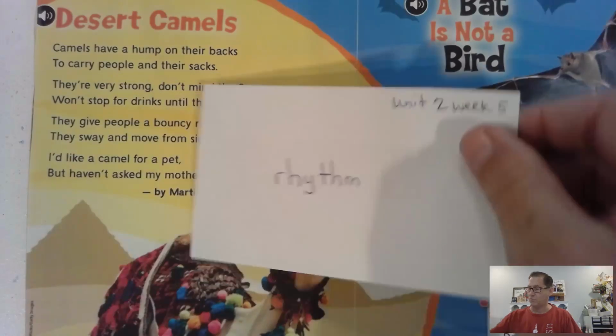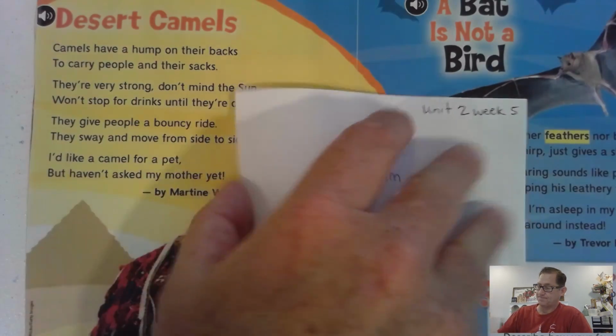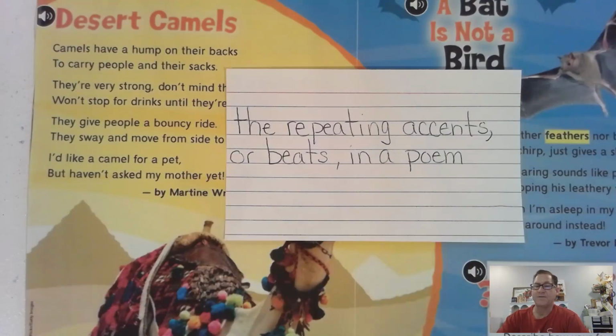All right. Another word is rhythm. Say that word with me, rhythm. Rhythm is the repeating accents or beats in a poem.